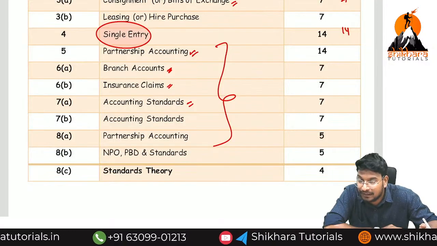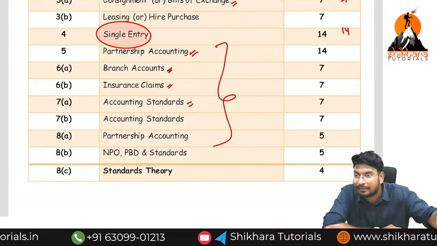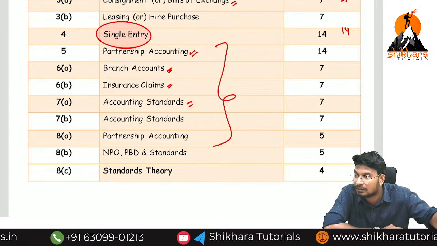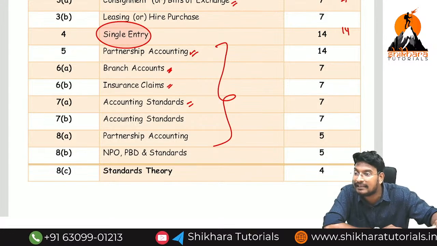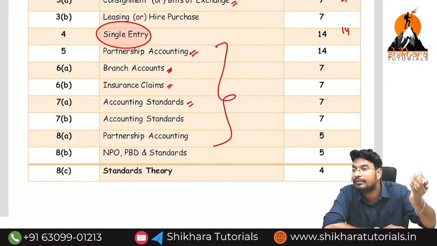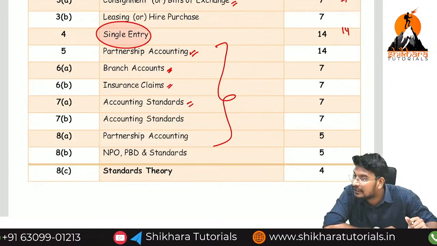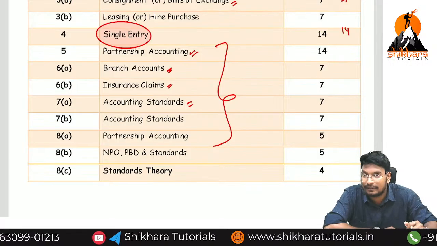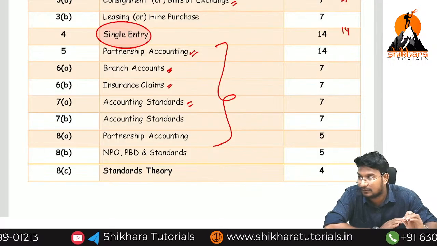Common sense. We are purchasing the building, which means we are paying cash. Does cash come in or go out? Goes out. Goes out means the cash balance will decrease. The building value will increase. So building account debited to cash account is the journal entry. Are you getting the point? We can discuss it in a slower manner.